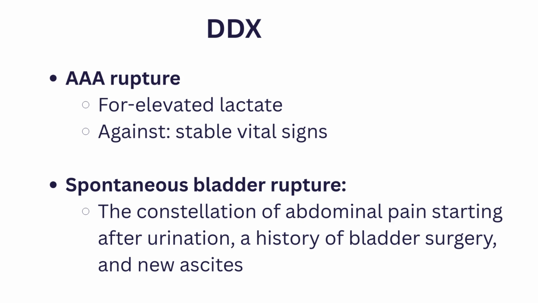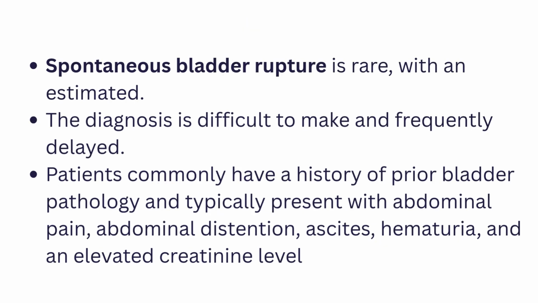Before we conclude this discussion, let's have a few words on bladder rupture. Bladder rupture is relatively common in the setting of acute trauma. However, in contrast to trauma-associated bladder rupture, spontaneous bladder rupture is rare. Patients usually present with abdominal pain, abdominal distension, ascites, hematuria, and elevated creatinine level. For more information, I recommend you go through the case report.